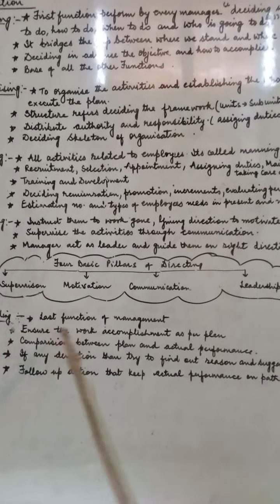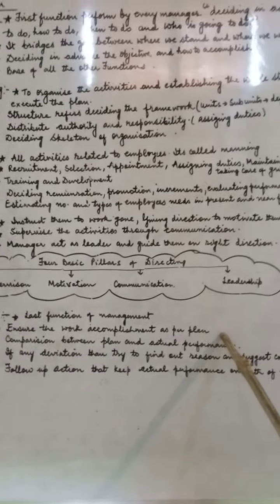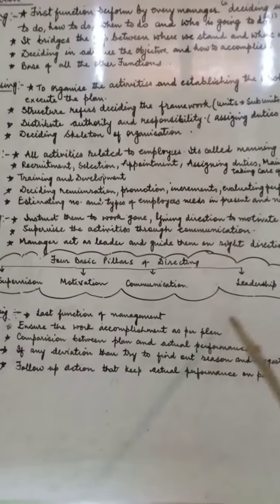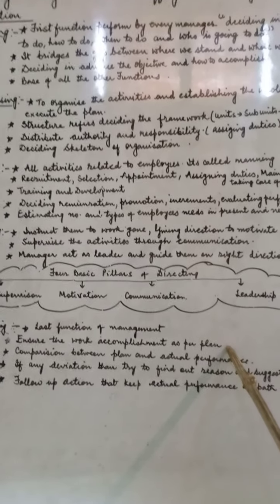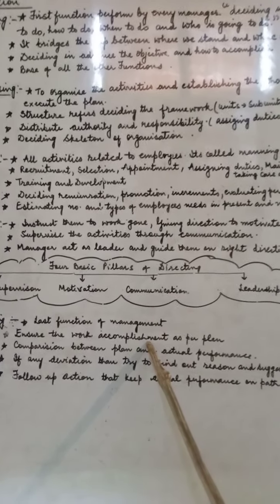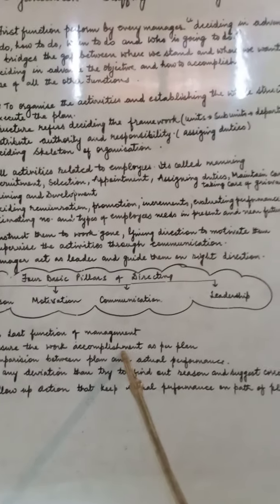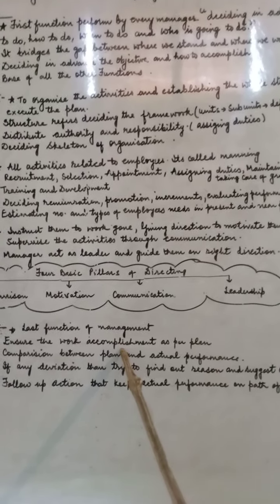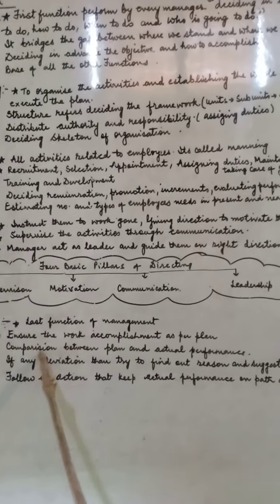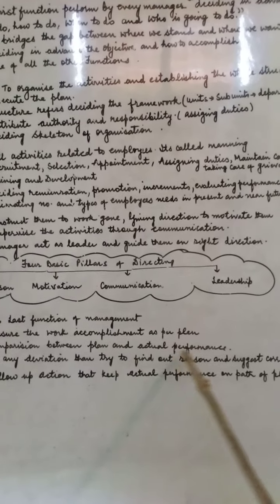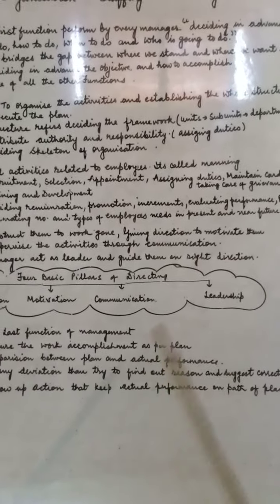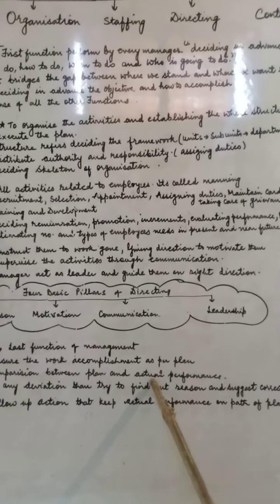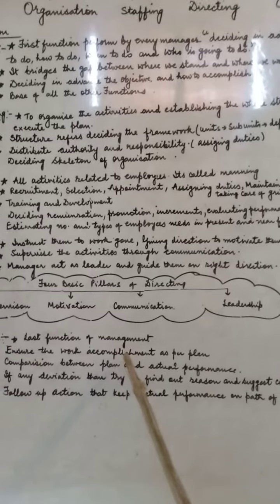It actually ensures the work is accomplished as per the plan. Controlling is a basic function. It is the last function, where we have to ensure whether the work is accomplished according to the plan or not. So how can we check that the work has been done according to the plan? We have to compare the plan and the actual performance. We have the yardstick, like the plan with the help of which my work is to be done.